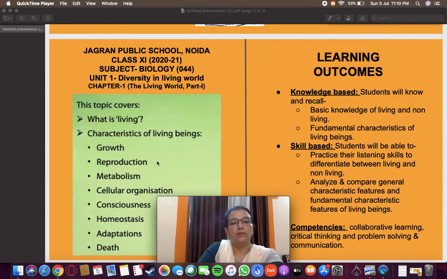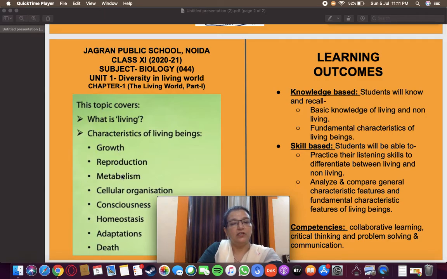When we are talking about a general characteristic feature, it means these characteristic features do not have any contradiction, or we can say that they can be one of the characteristics or properties that can be seen in living, as well as sometimes we can see these characteristics in non-living also. For example, in case of growth, we can consider this as a general characteristic feature.